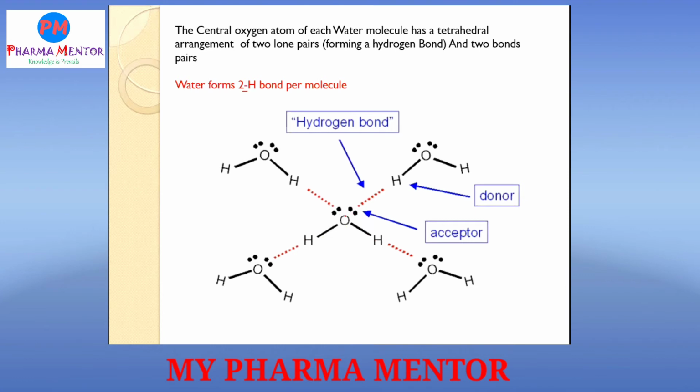So here the oxygen of that water molecule acts as a what? Hydrogen acceptor, and the hydrogen of that water molecule, which has a partially positive charge, acts as a hydrogen donor. So remember, the oxygen which has lone pairs acts as a hydrogen acceptor, and the hydrogen which has a partially positive charge acts as a hydrogen donor.